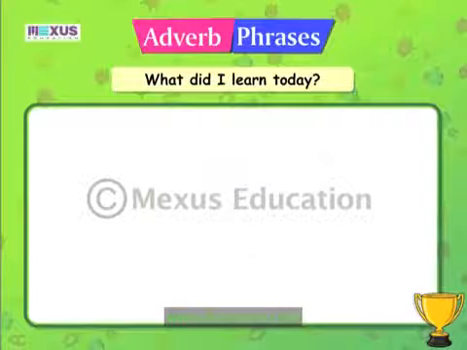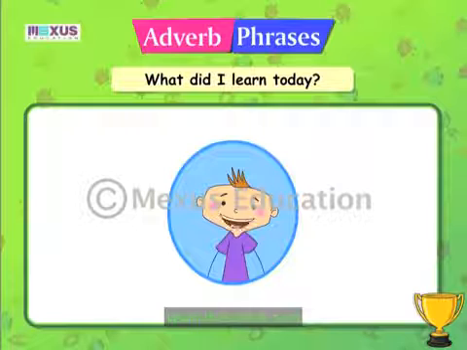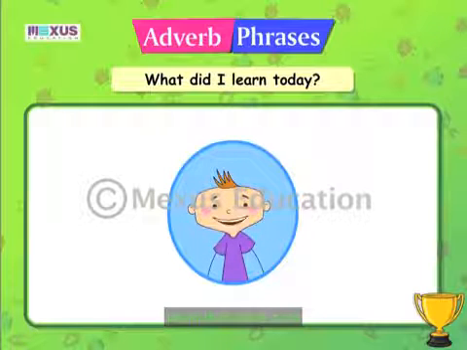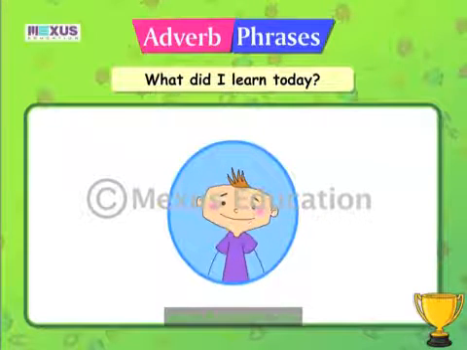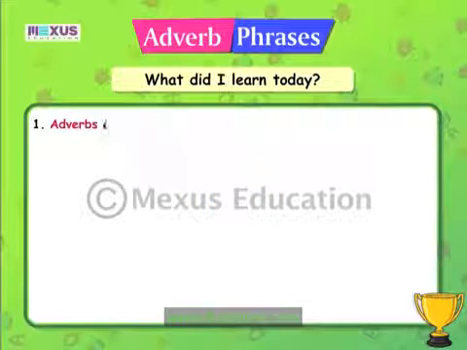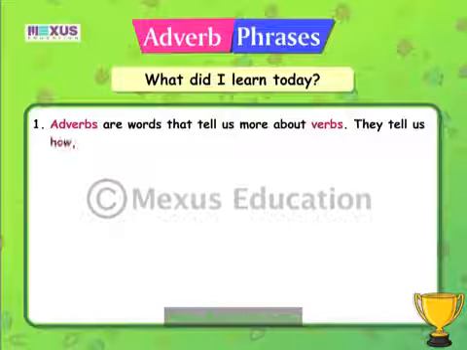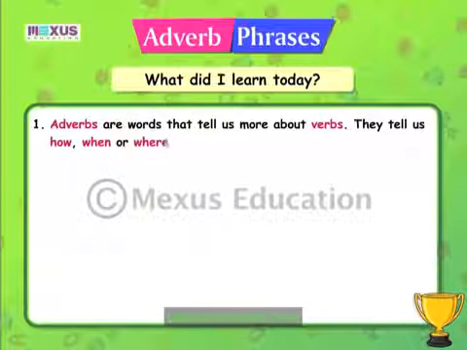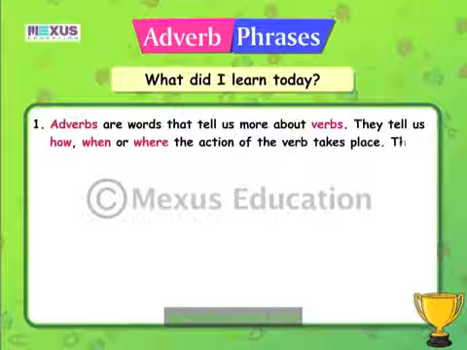Before we go get some ice cream, let's revise all the points we have learned in this lesson on adverb phrases. Adverbs are words that tell us more about verbs. They tell us how, when, or where the action of the verb takes place. They are verb helpers.